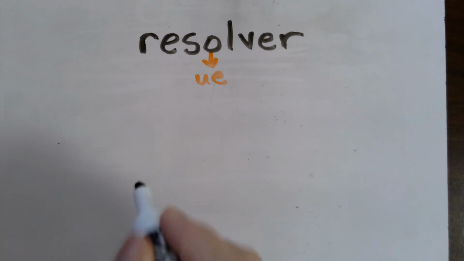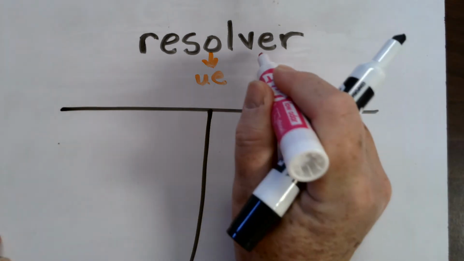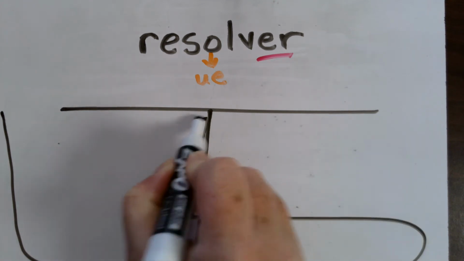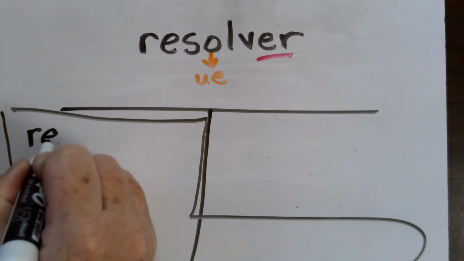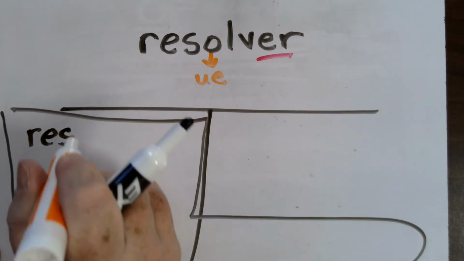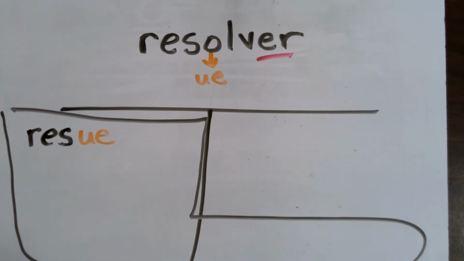When I get ready to conjugate this, I also have to realize that it is an ER verb as well. And anything within the boot will be stem changed O to UE. So for the yo form, I start off with my stem, but oops, I got to that O, so I'm going to have to change that to a UE. I'm going to have to finish my stem.